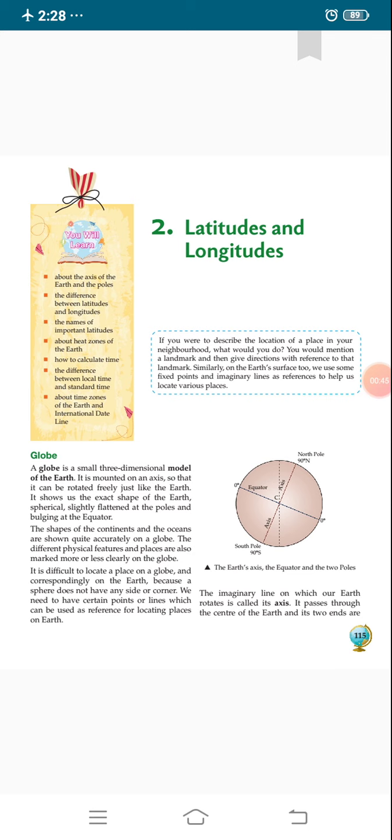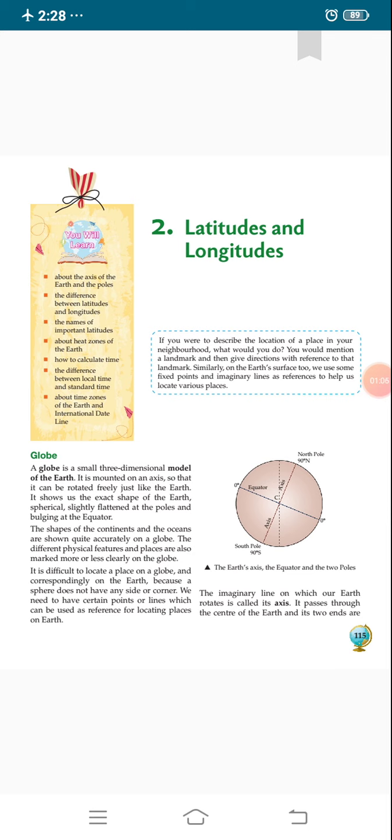Then we will discuss the names of important latitudes like the equator, Tropic of Cancer, Tropic of Capricorn, Arctic Circle and Antarctic Circle.